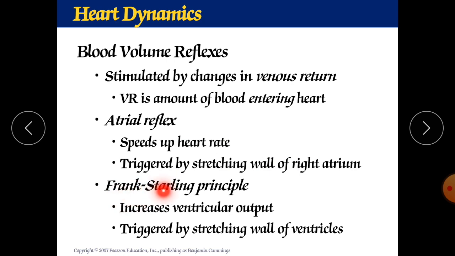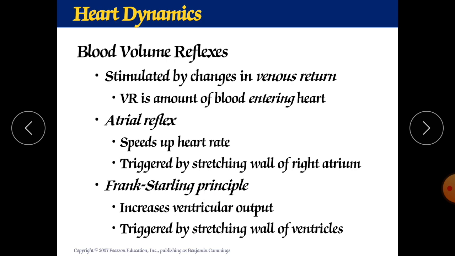Next is the Frank-Starling principle. What is the Frank-Starling principle? Whatever amount of blood enters the ventricles is ejected from the ventricles into the pulmonary trunk.